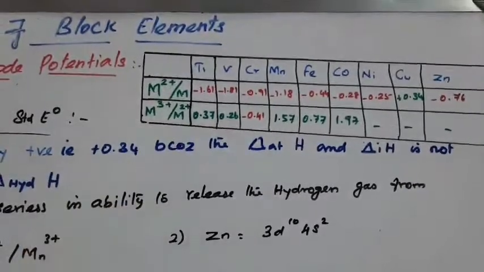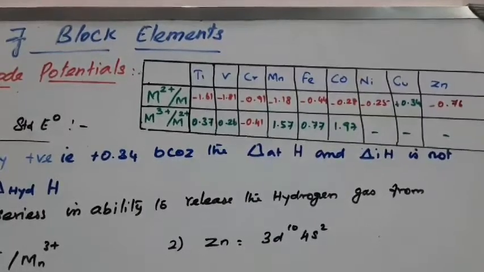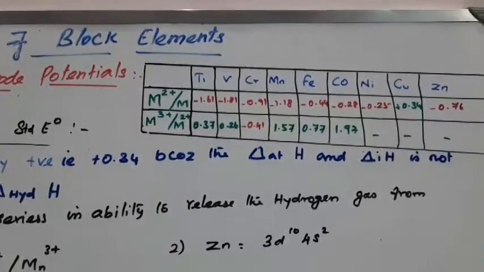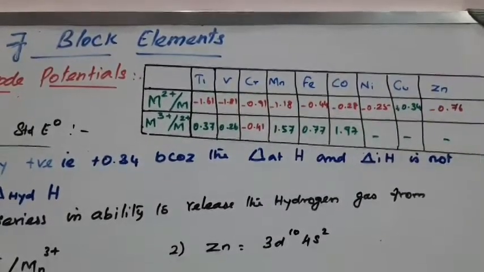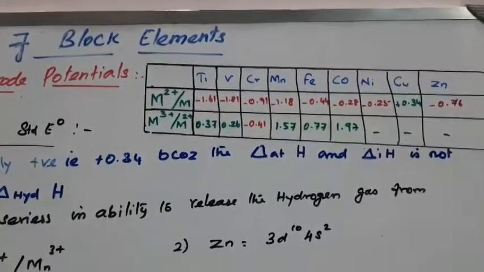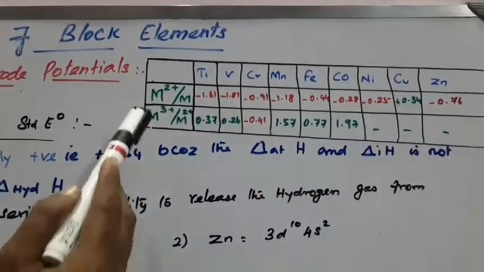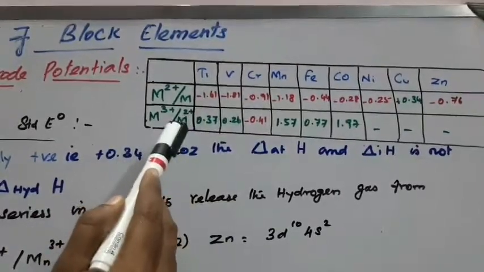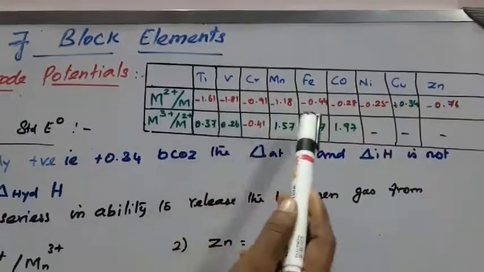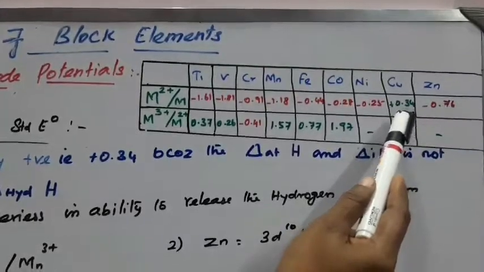Here the M2 plus, M3 plus and M. Sometimes you see the metal is converted to M2 plus. From the ground state to the excited state, some energy changes take place. That energy change depends upon the electrode potential, that is the total enthalpy change, that is ionization enthalpy, hydration enthalpy and atomization enthalpy. Here you see the E0 values: all the elements in the 3d series have negative E0 electrode potential values, except copper. Copper is positive.